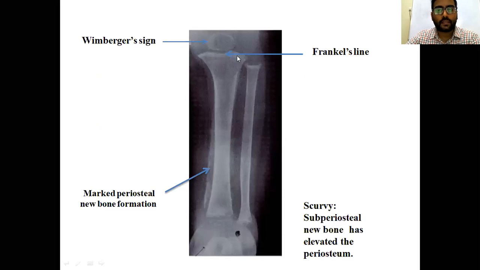This is a Wimberger sign. This is the white line of Frankel and periosteal new bone formation.